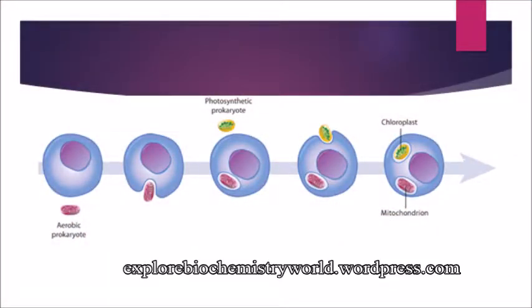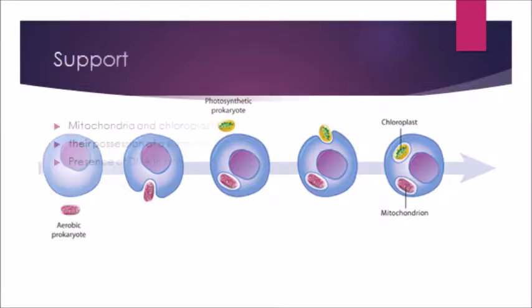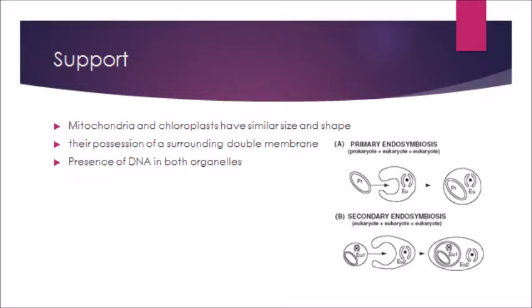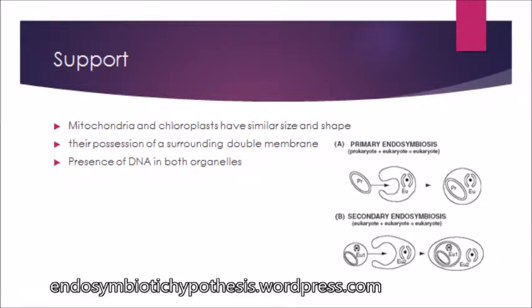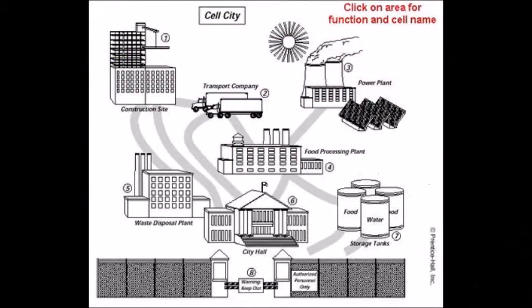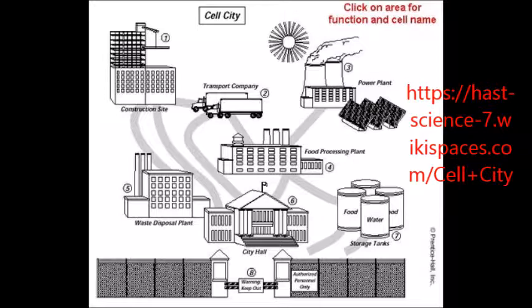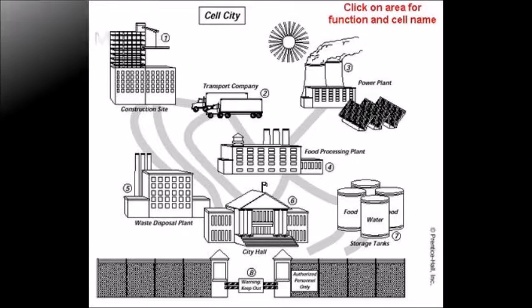Evidence that supports the endosymbiotic theory is that mitochondria and chloroplasts have a similar shape and similar size. The endosymbiotic theory is also supported by their possession of a double membrane and the presence of DNA in both organelles. Cells have often been related to cities, with the mitochondria being the powerhouse of that city.